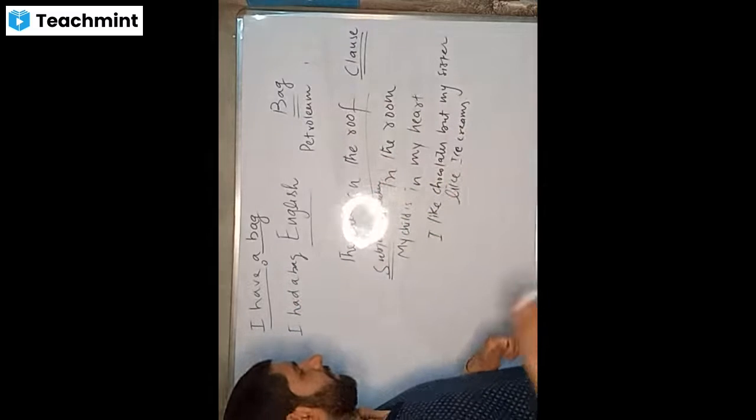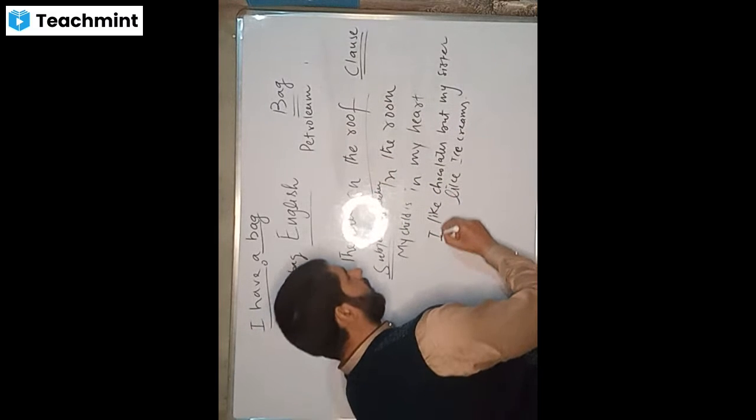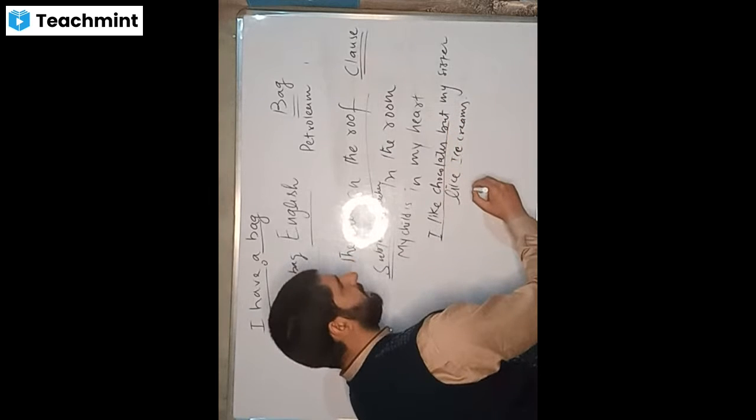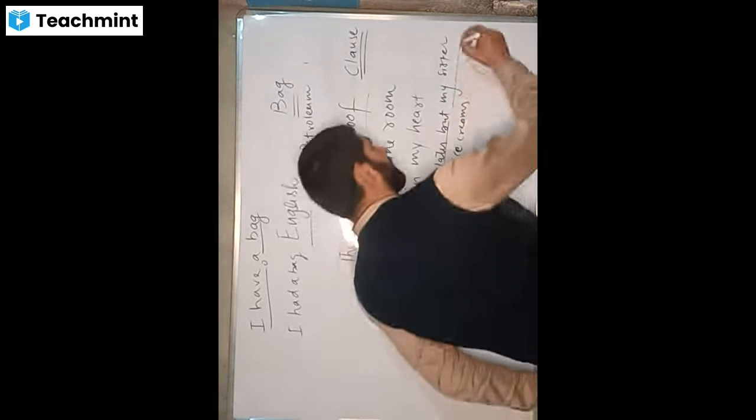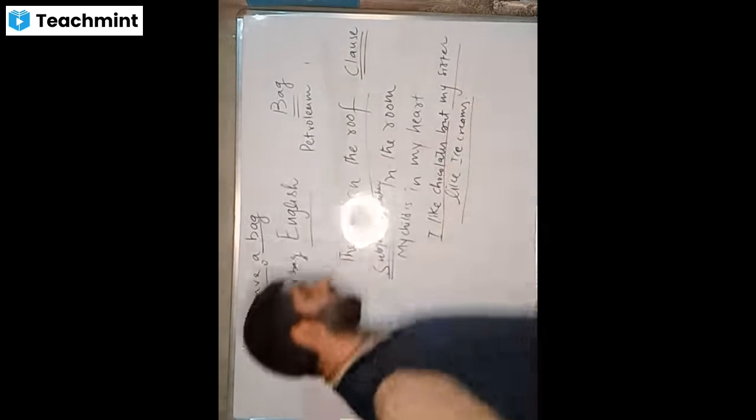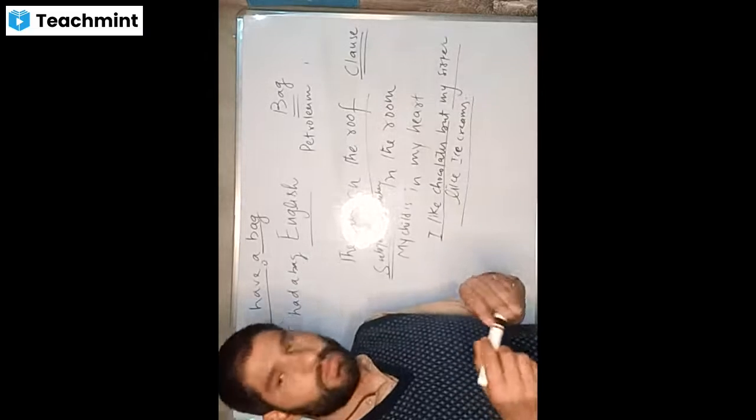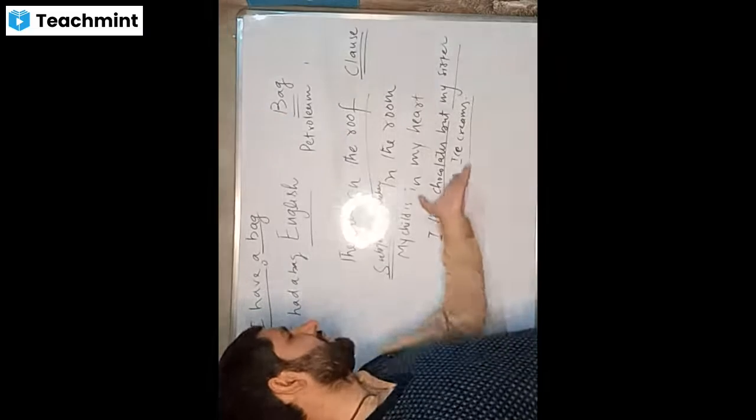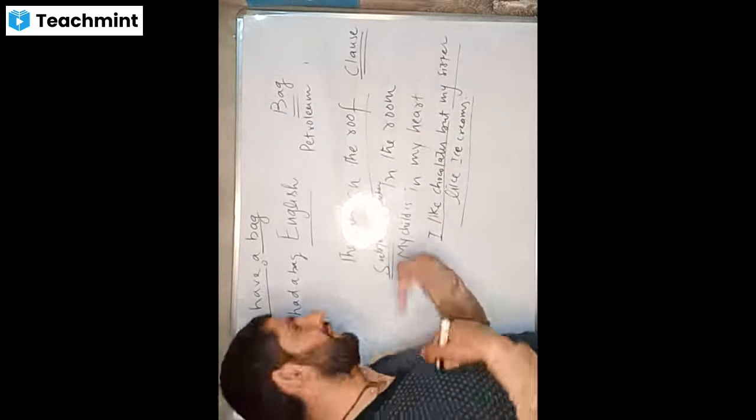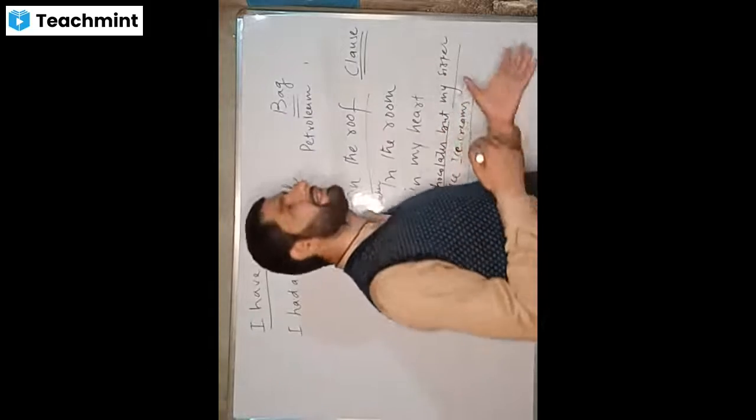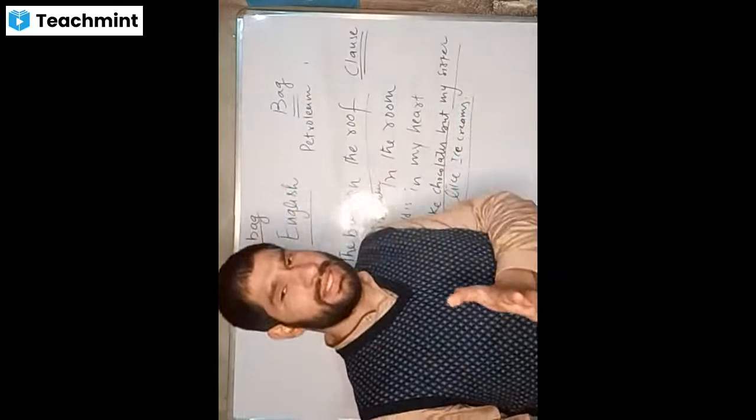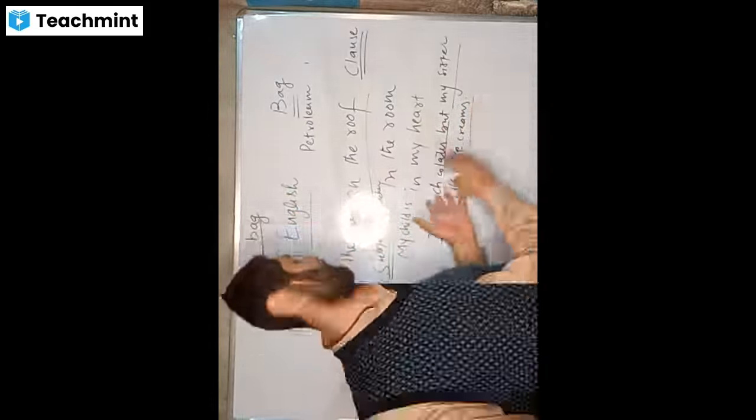For example, when I say, I like chocolates, and then I say, but my sister likes ice creams, these are two clauses actually. One is, I like chocolates. Here I am talking about myself. Then I am saying, my sister likes ice creams. I am talking about my sister.